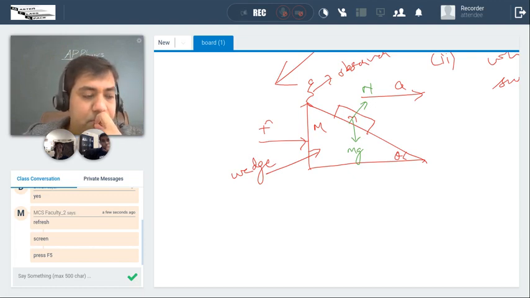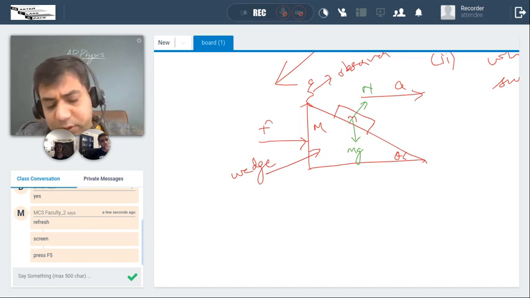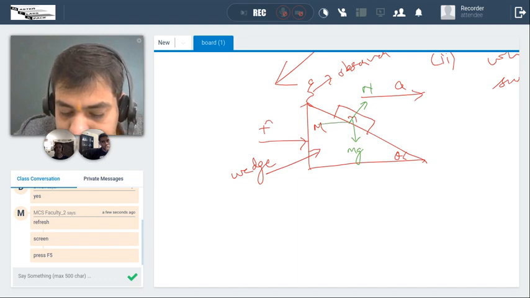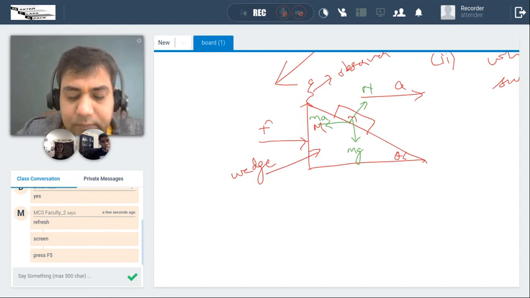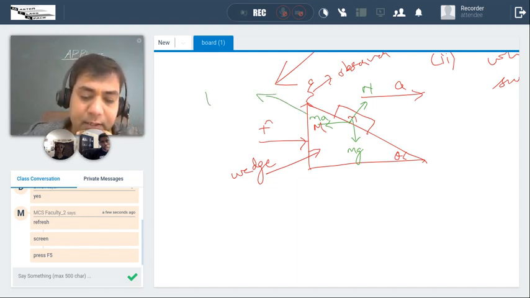Pseudo force will be equal to mass times acceleration of the frame of reference, opposite to the direction of motion of the frame of reference. That means like this: M into A. This is a pseudo force.